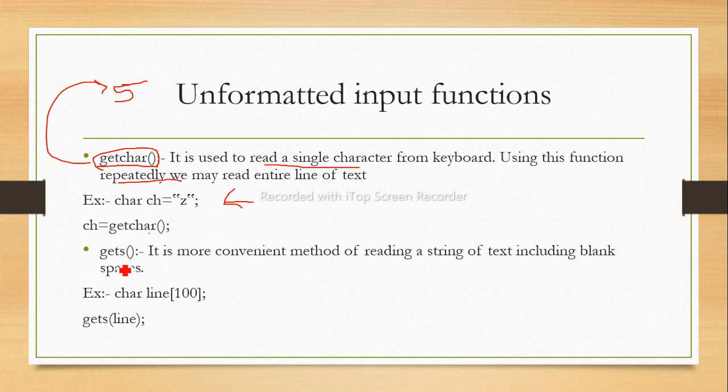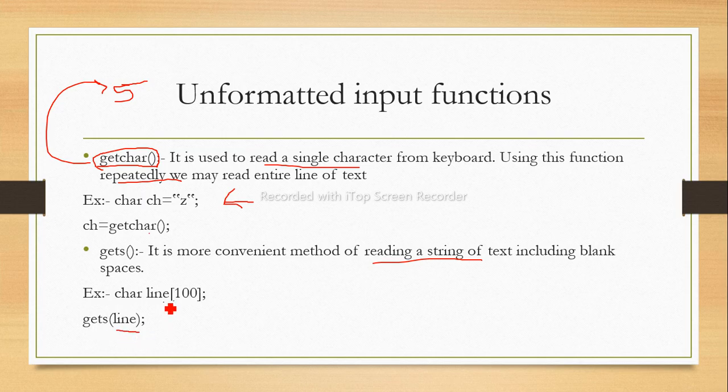Next is gets. The s is an abbreviation of string, and it is a more convenient method for reading a string. gets is used for reading a string. Here the example is given: char line of 100 characters. Line is our string, and we read that string by directly using gets with the string name.